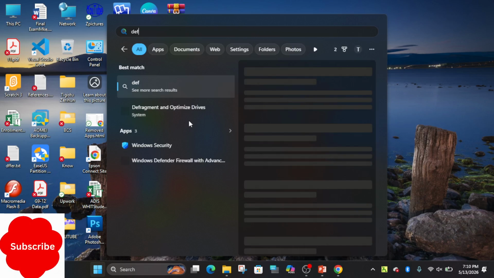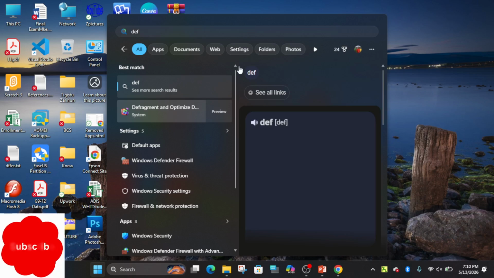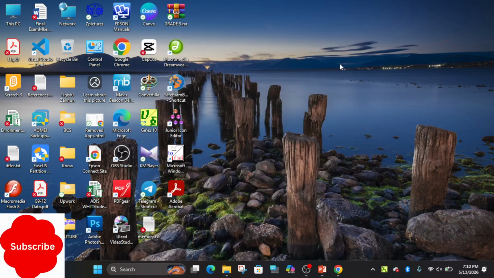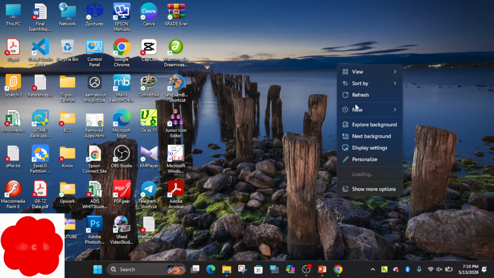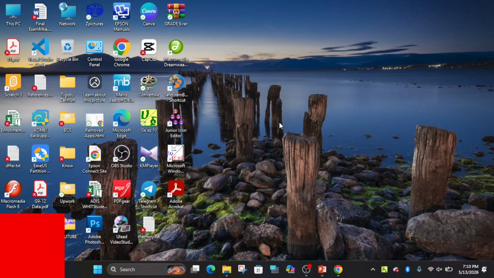There, choose Defragment and Optimize Drive. If there is a large fragmentation percentage, we should analyze and run defragmentation to indirectly increase our computer's performance.